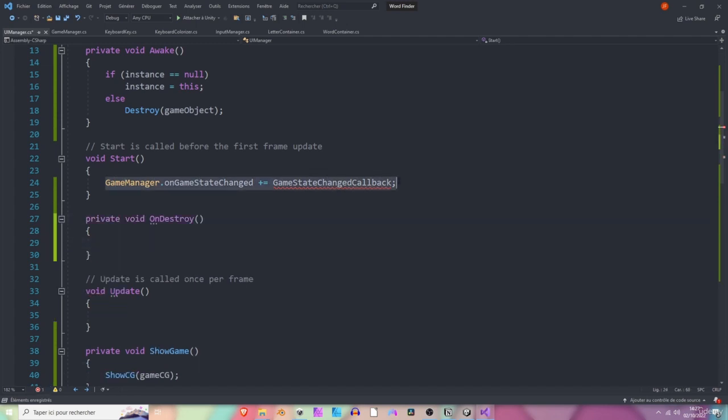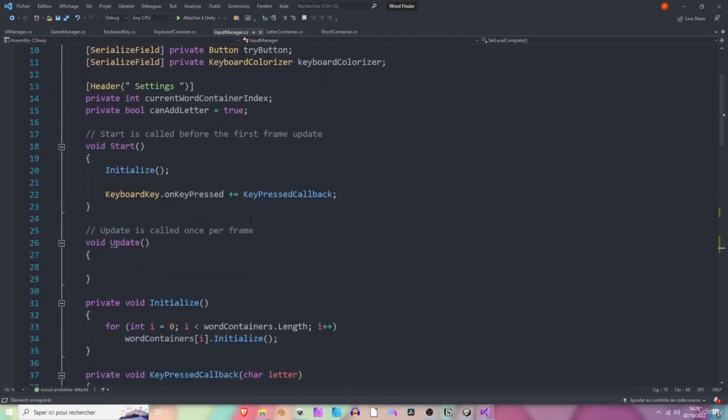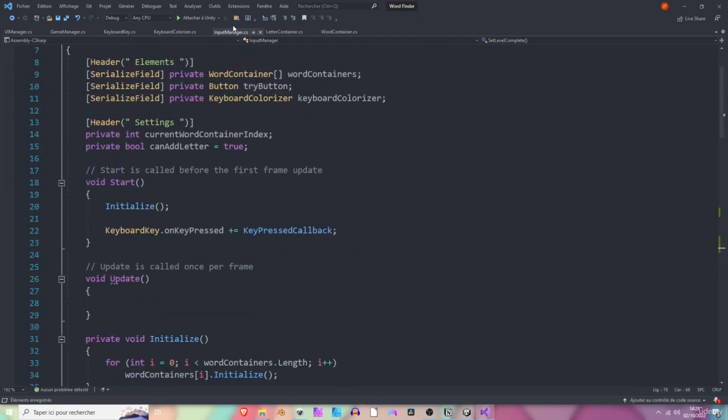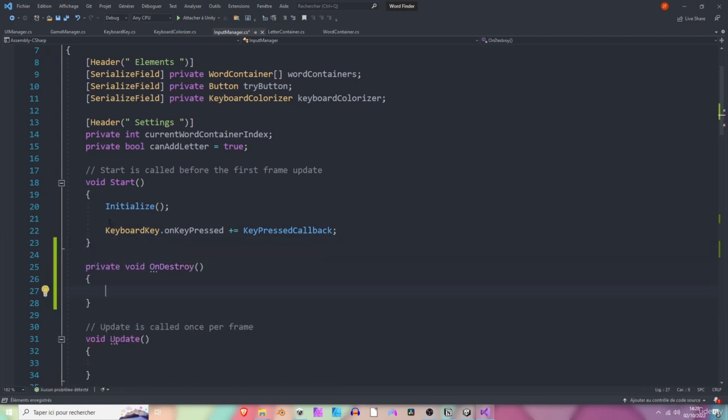Okay. And we're going to grab this line, copy it and paste it here. And instead of adding the callback, we are going to subtract it from it. Okay, perfect. I think we had subscribed to an event here exactly in the input manager. So let's unsubscribe from it at onDestroy when destroying the game object. Okay, so copying this line, paste it here and unsubscribing from it.